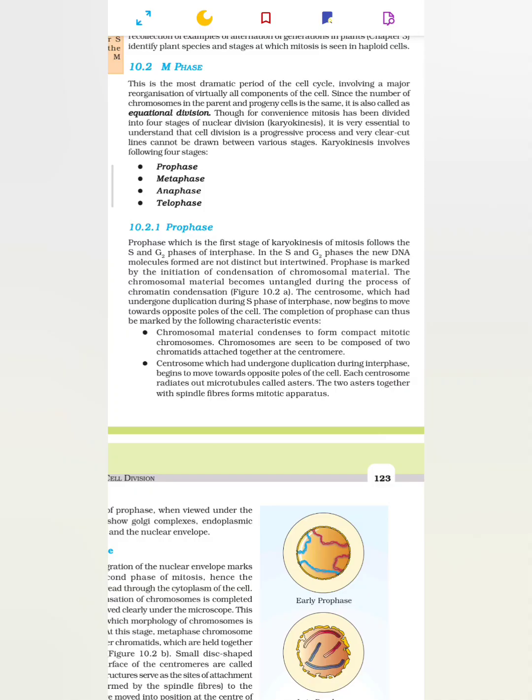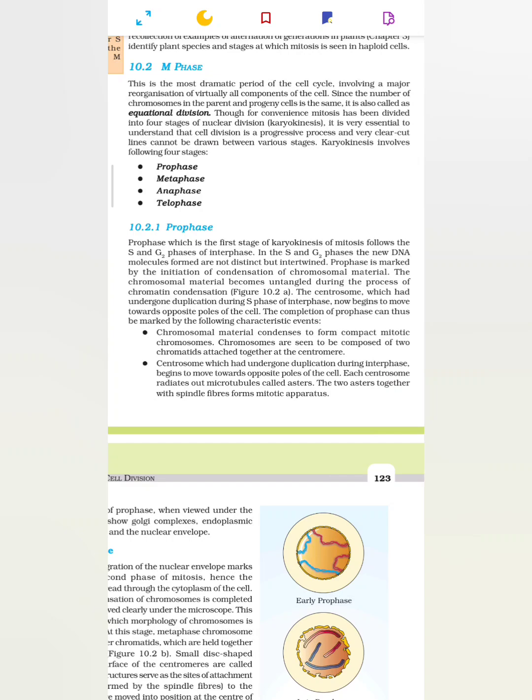Though for convenience, mitosis has been divided into 4 stages of nuclear division, karyokinesis, it is very essential to understand that cell division is a progressive process and very clear-cut lines cannot be drawn between various stages. Karyokinesis involves following 4 stages: prophase, metaphase, anaphase, telophase.